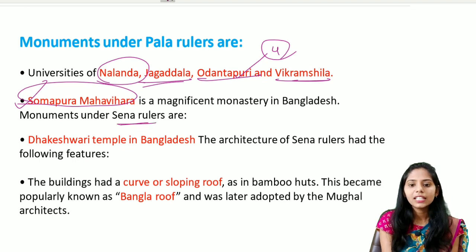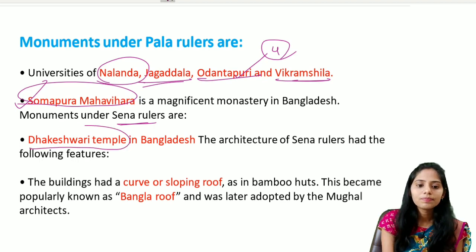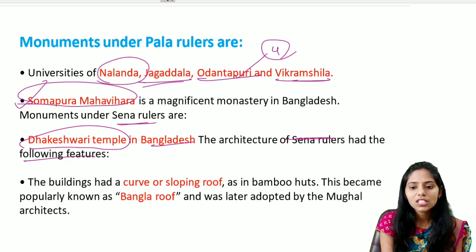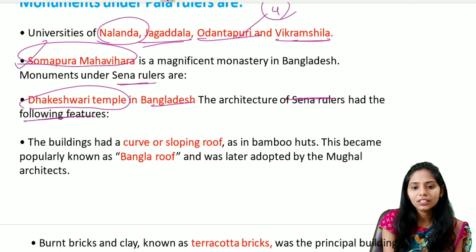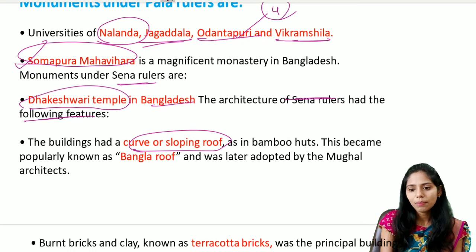Sena rulers. And the next important temple built in Bangladesh was the Daksheshwari temple, and it is the architecture of the Sena rulers. Some of the features of Sena architecture include buildings with a curved or sloping roof, as in bamboo huts. If you see the bamboo huts, they look like this, correct?